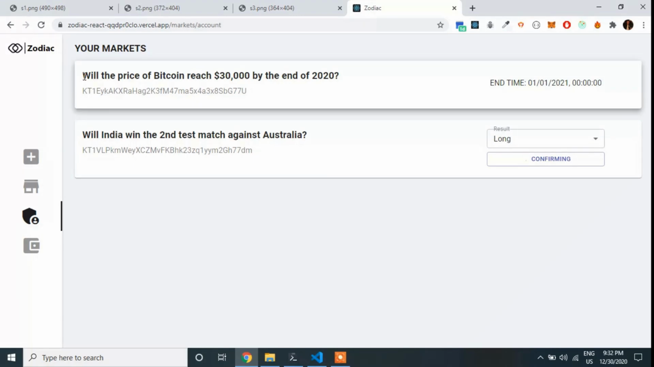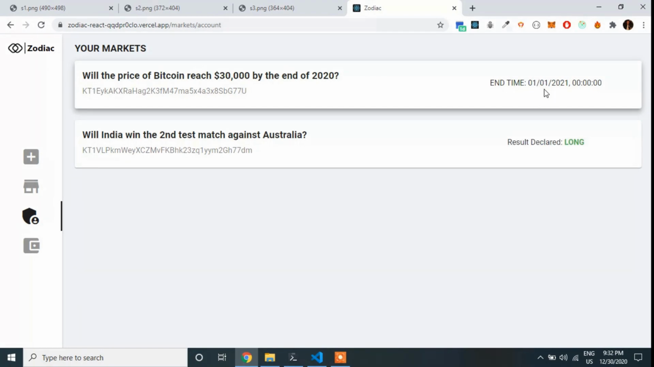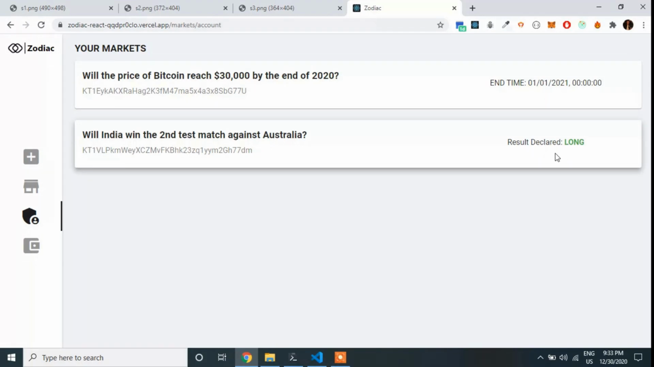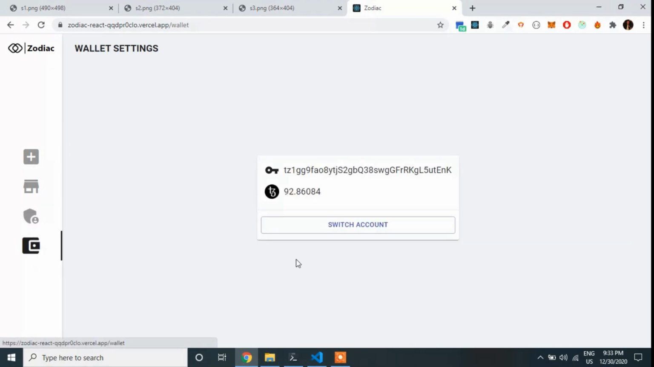Now here you can see the other market which we created, that one is ending on the new year. So only after we hit this particular timestamp will we be able to close the positions on this market. Now as you can see, the result has been declared and it's the long position winning.